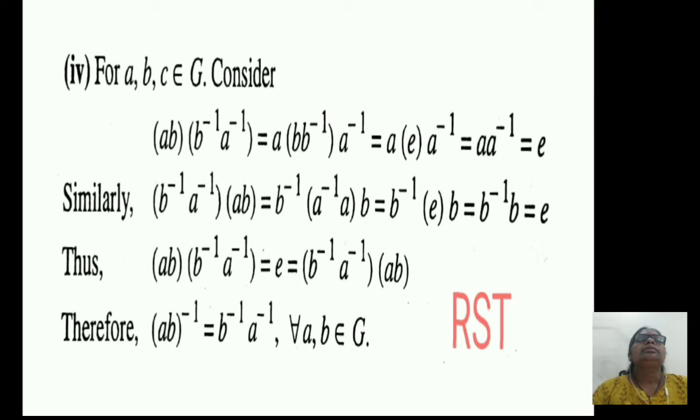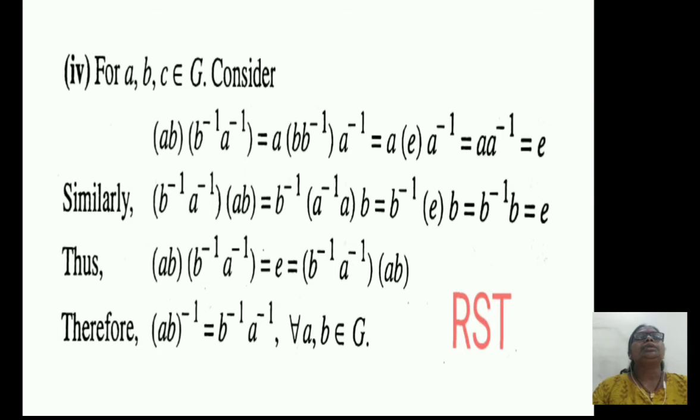Similarly, consider the product in reverse order. The first bracket contains B inverse into A inverse, bracket complete, into the second bracket containing AB, bracket complete.